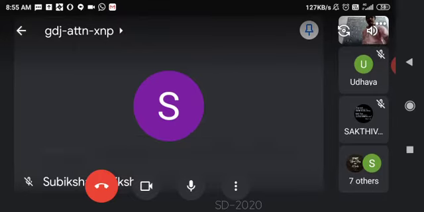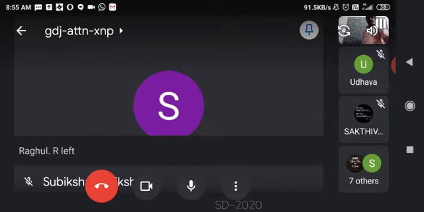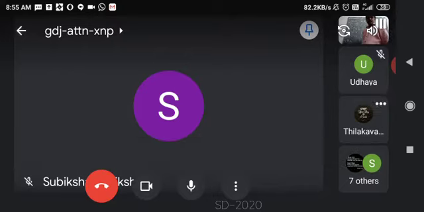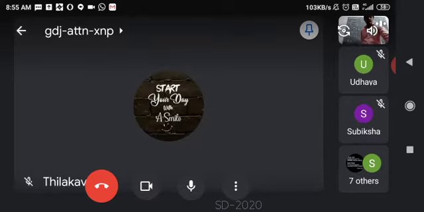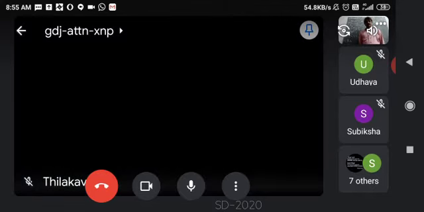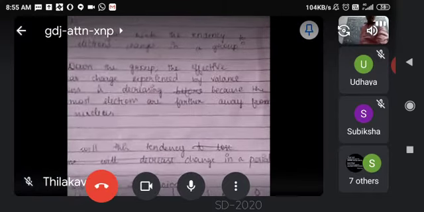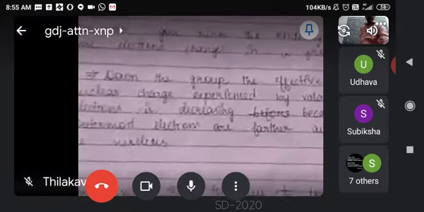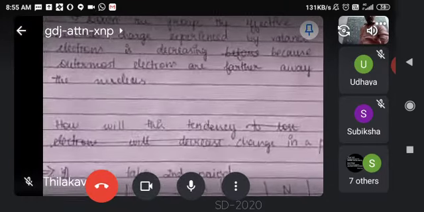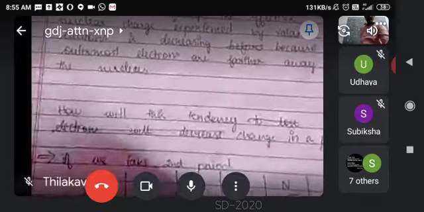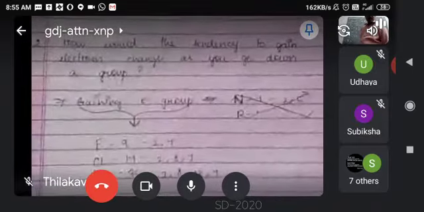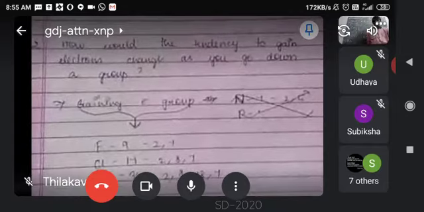What about Vaishnavi and other students? Sir, others also, present. No problem, you do it please. Sir, Tilakavati, sir. We are ready. Okay, excellent, super, super.